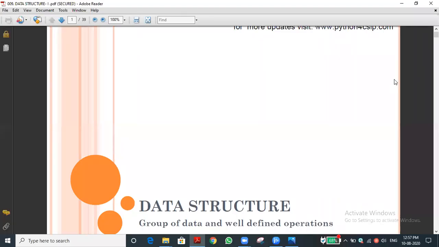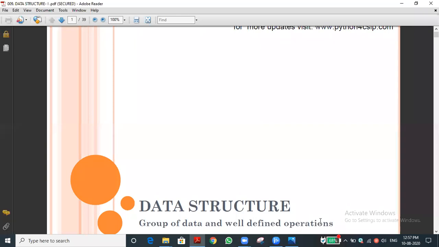As we discussed today, we are going to start the new chapter, that is chapter 6, data structure. From the slide itself we can see: a group of data and well defined operations. They gave the caption like that. Let me go to what is data. From the basics onward we will start.